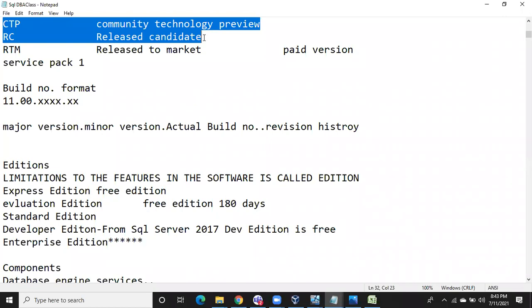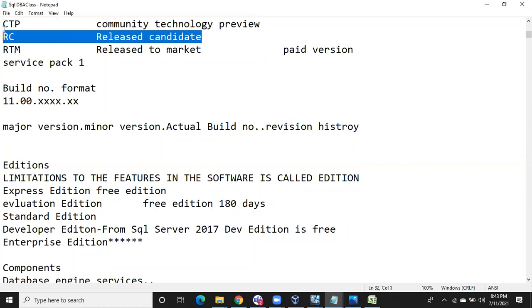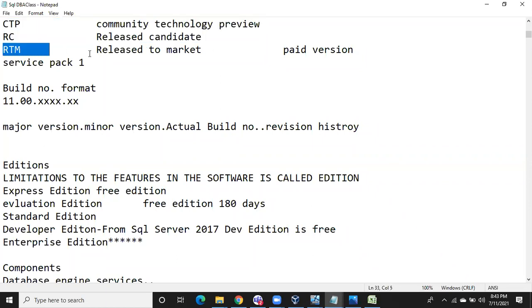If you use free software, Microsoft is going to lose almost 30 lakhs of rupees. So who will give you software for free, right? That's why it's illegal to use free software on a production environment. You cannot install these two on production servers. You can only install the RTM copy on production servers. RTM means released to market.